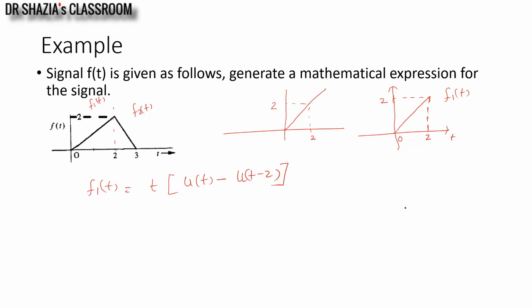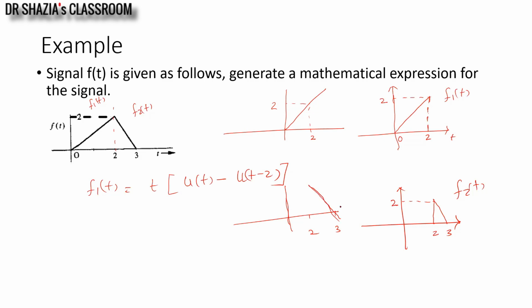The second waveform, f2(t), is a waveform which starts at 2 and ends at 3. The magnitude of this signal peak starts from 2. Duration is 2 to 3. So for the duration 2 to 3, I know how to generate this duration. Here I have to generate the ramp. If I look into the ramp generation part, it is over the interval 2 to 3, a ramp.